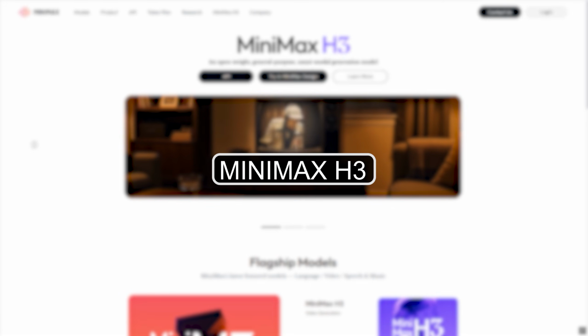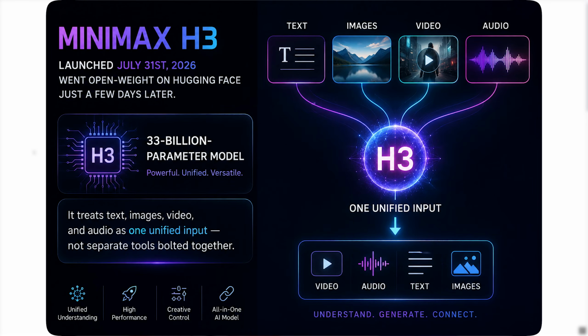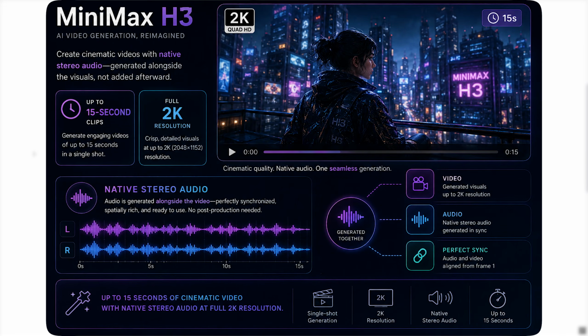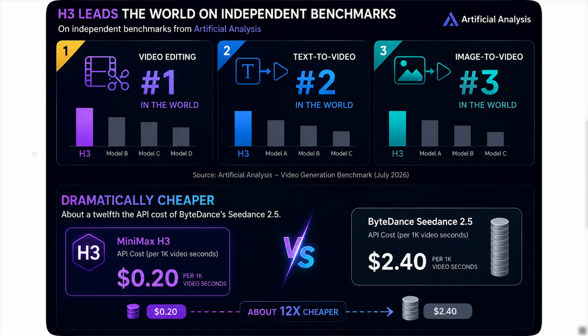MiniMax H3 launched July 31st, 2026, and went open weight on Hugging Face just a few days later. It's a 33 billion parameter model that treats text, images, video, and audio as one unified input, not separate tools bolted together. The specs: up to 15 second clips at full 2K resolution with native stereo audio generated alongside the video, not added afterward. On independent benchmarks from Artificial Analysis, H3 ranks first in the world for video editing, second for text to video, and third for image to video.